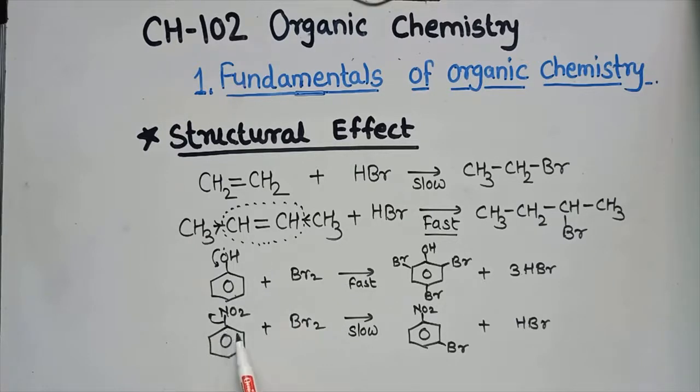So the electrons are withdrawn from this ring, hence there is a decrease in electron density on the benzene ring. Due to this decrease in electron density, this reaction is slow, while with increase in electron density, this reaction is very fast.